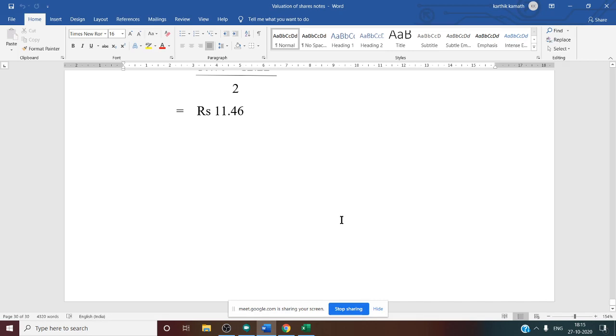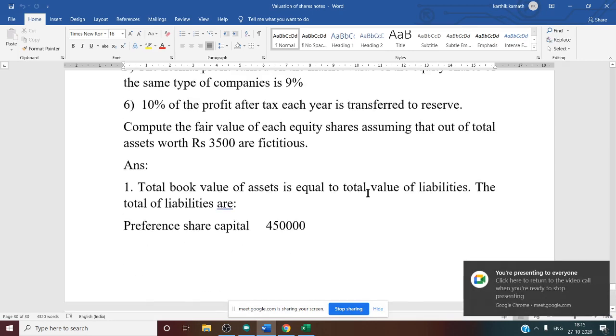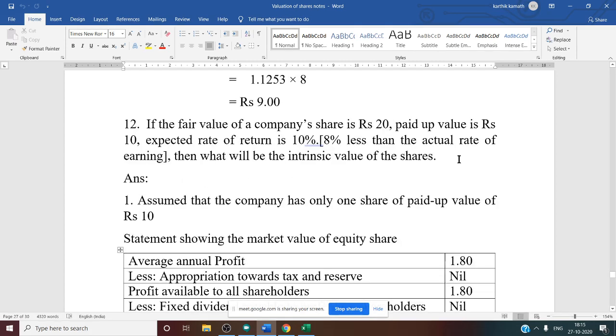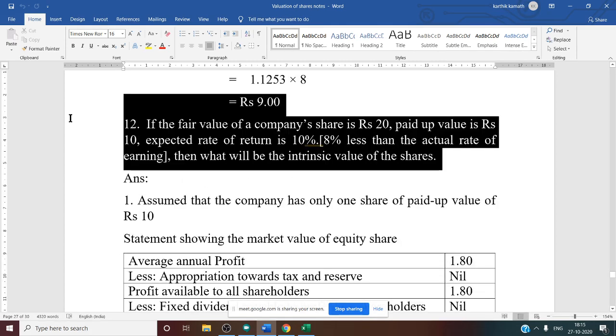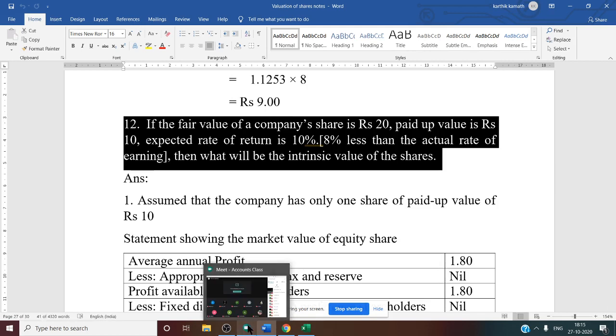Yes, now let us discuss problem number 12. Till now we have discussed problem number 11. Now problem number 12 we are going to see. If the fair value of company share is rupees 20. So in this question, fair value is directly given. No need to calculate fair value.